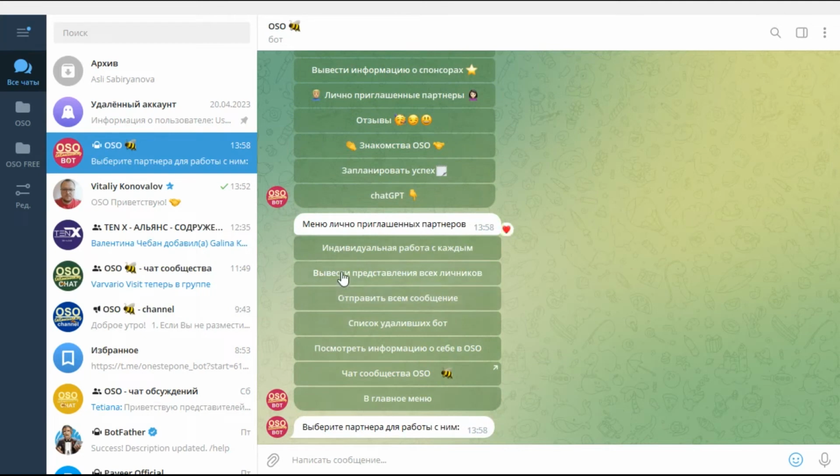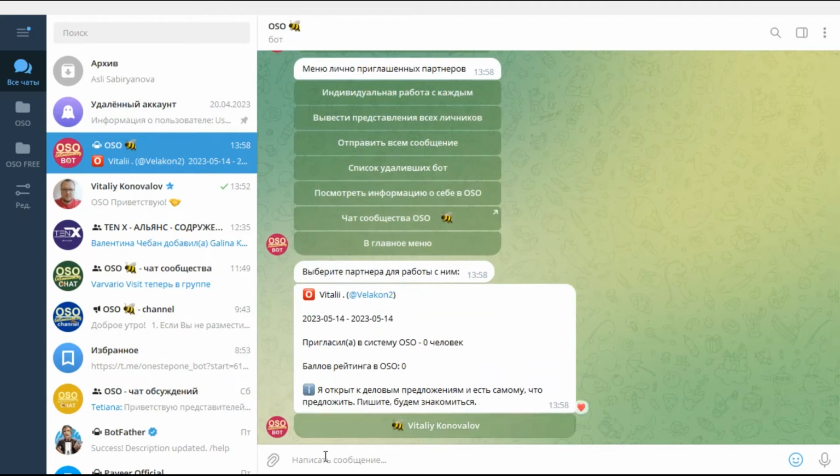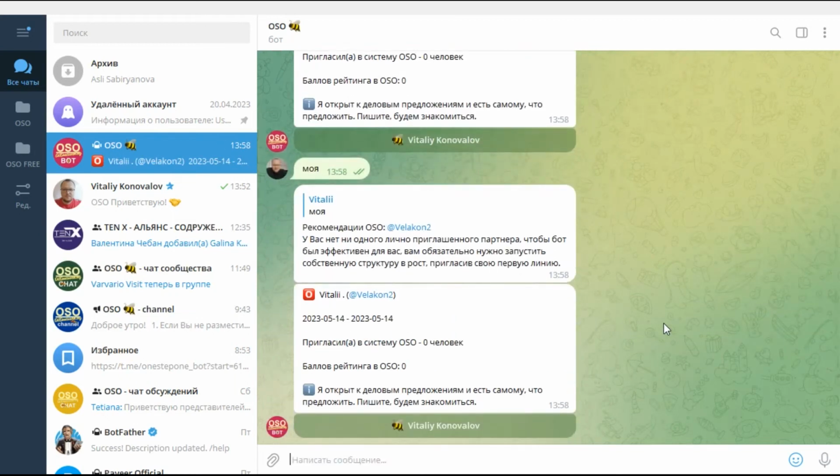of the bot structure. There is also a button under the menu that will display a package of information about you, containing the number of partners you have invited, the points you have earned in the OSO system, and the content of your business proposal. Similar information is output by the My Chat team. If you send a message to the chatbot with one word "my," the bot will display the same information as the button, adding its recommendations to it.